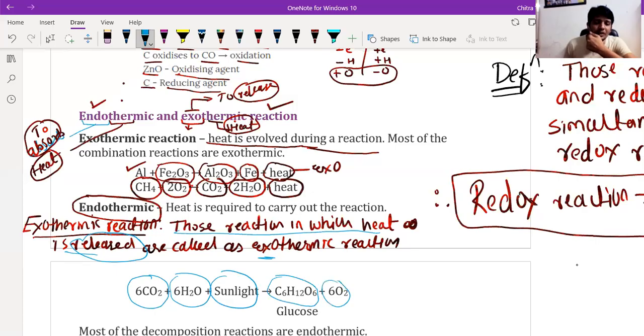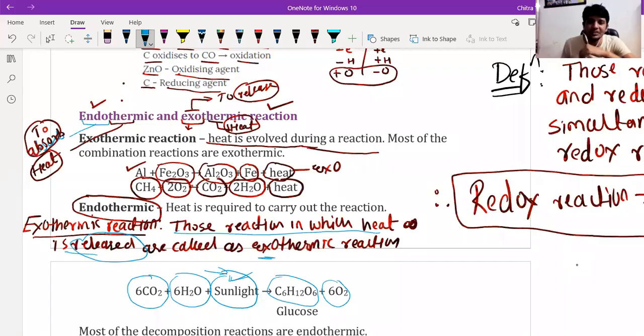This reaction is again endothermic, because sunlight has radiant energy in the form of heat. That radiant energy is absorbed by the plant to convert the water and carbon dioxide into glucose. It is a very important reaction. Due to this reaction, life is possible on earth.